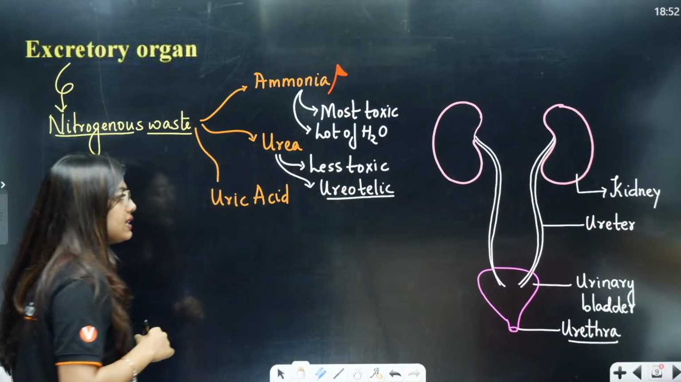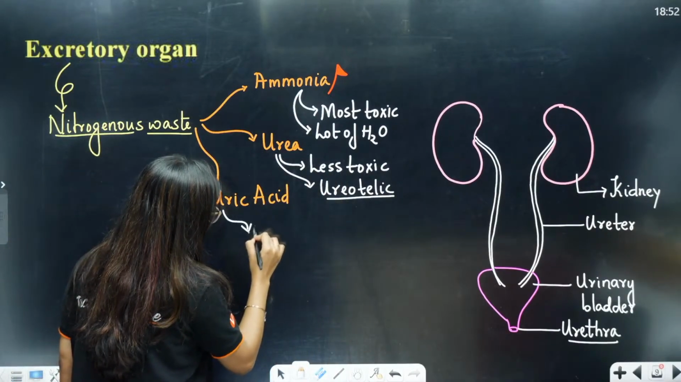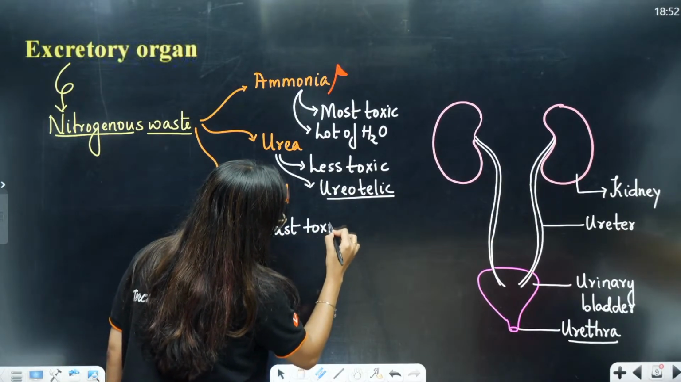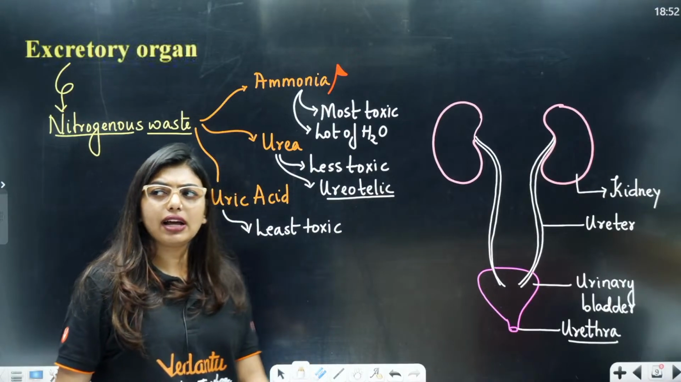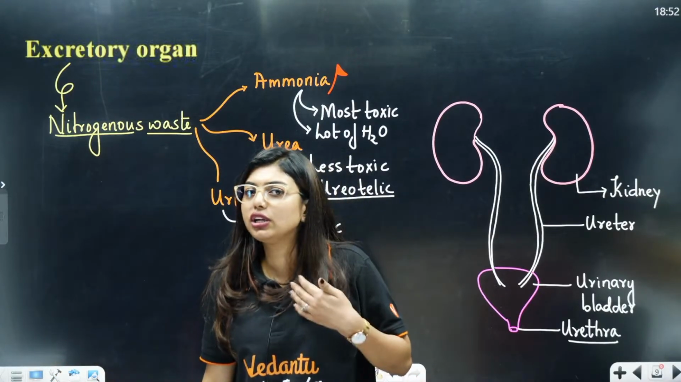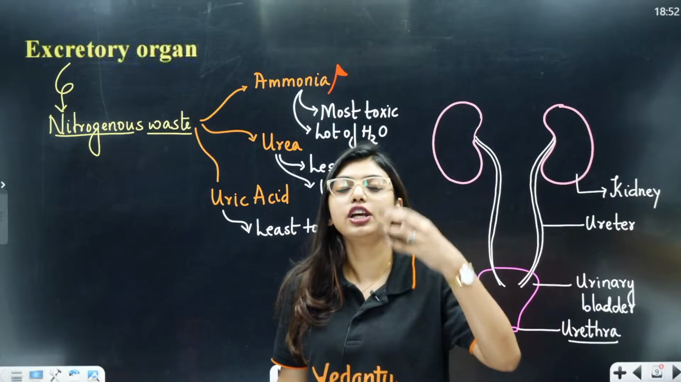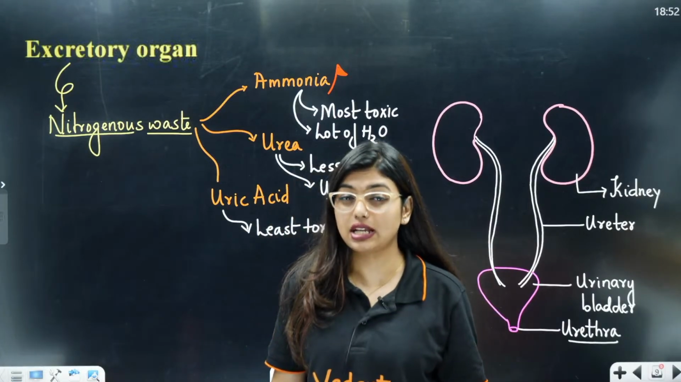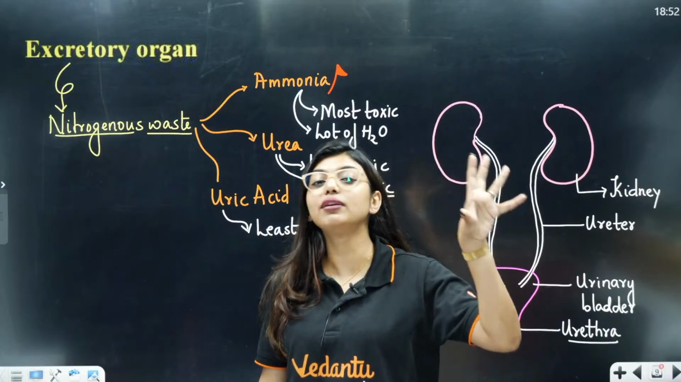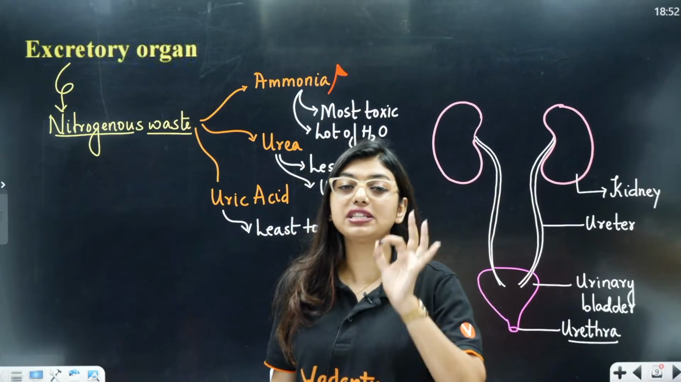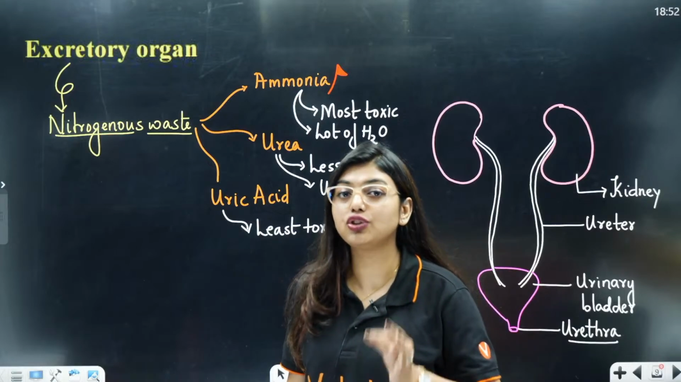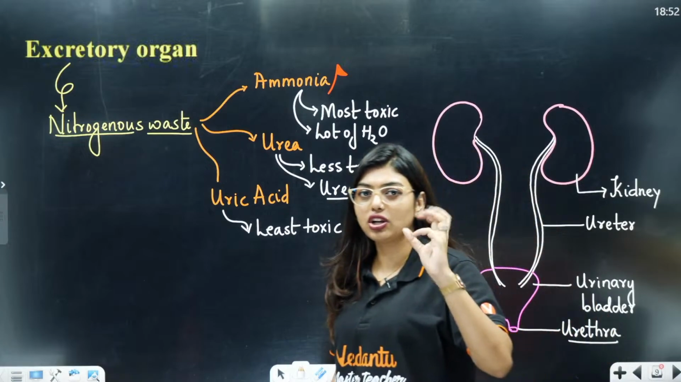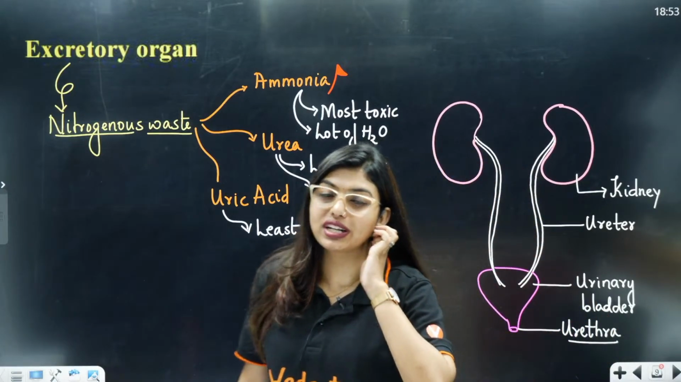Now, uric acid is the least toxic compared to all 3. Then you can ask me a question, ma'am, then why aren't we giving out uric acid? We want least toxic. Students, understand, the formation of uric acid is an expensive process. That means it's not high on Amazon, Flipkart or anything. It is expensive, means it requires a lot of energy to form the uric acid, which is done by our birds. Birds, all of you remember pellets, semi-fluid substance.